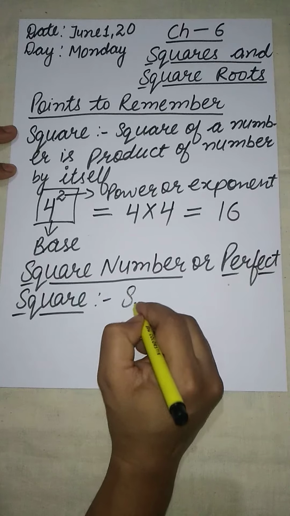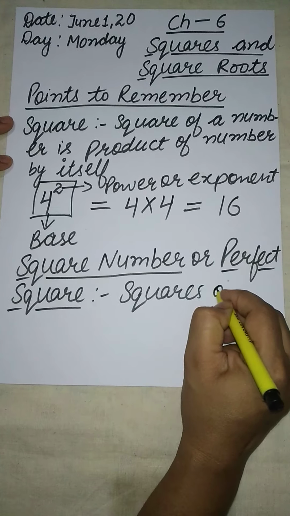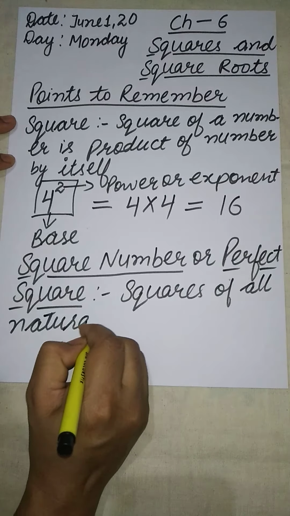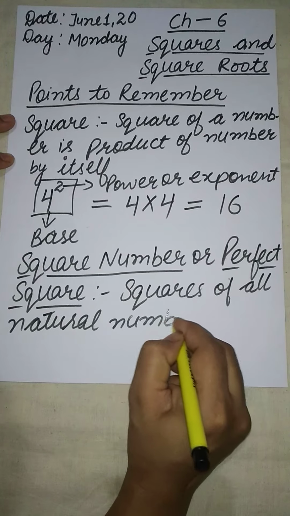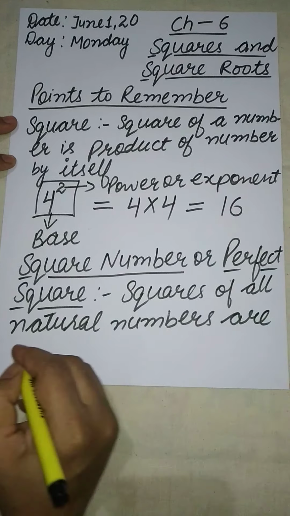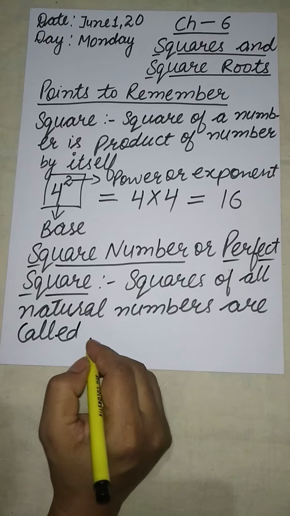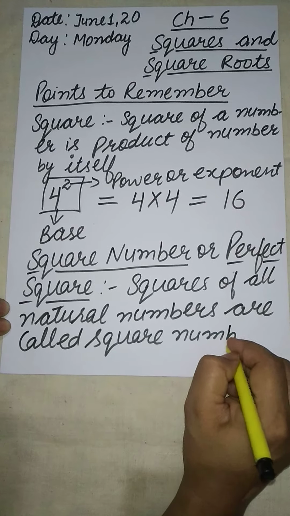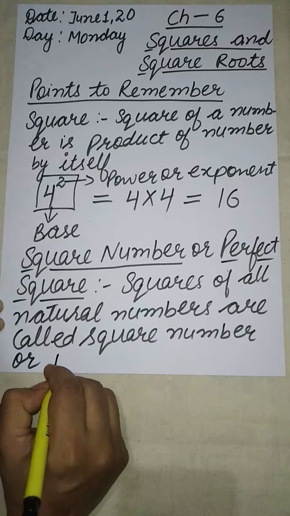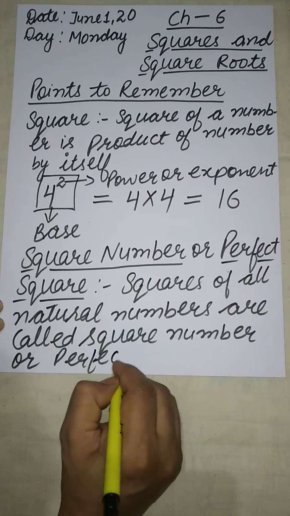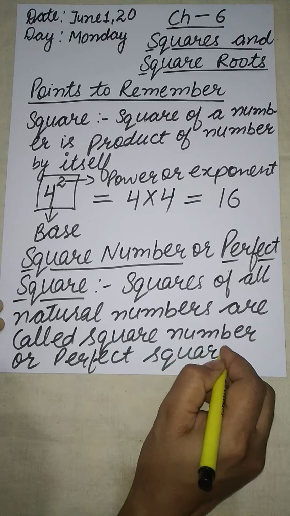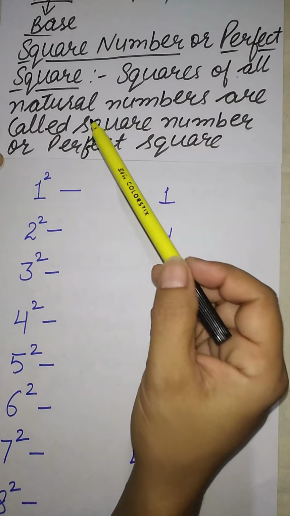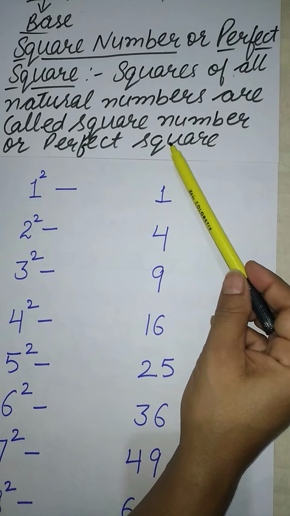Squares of all natural numbers are called square numbers or perfect squares. That is, students, this is a perfect square.